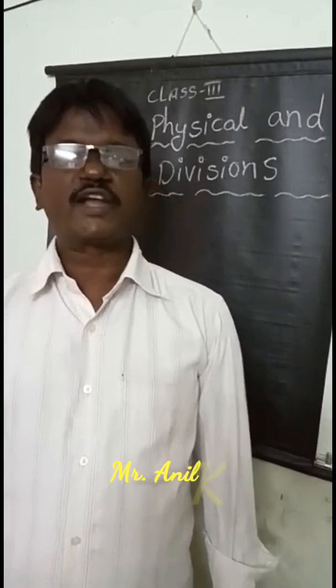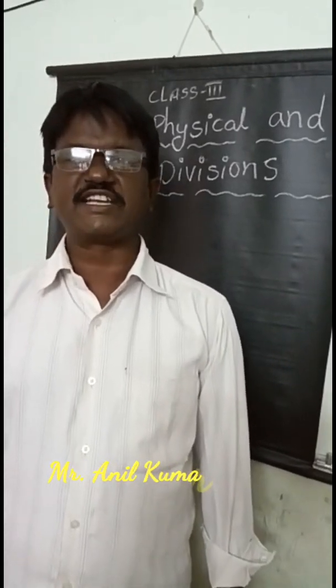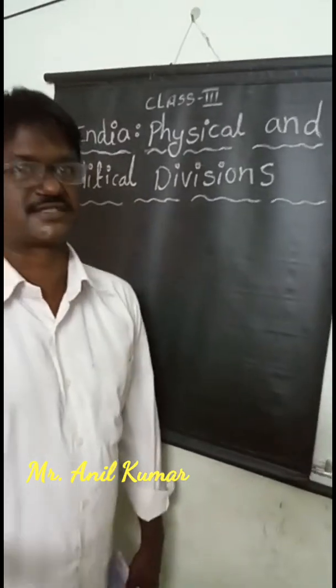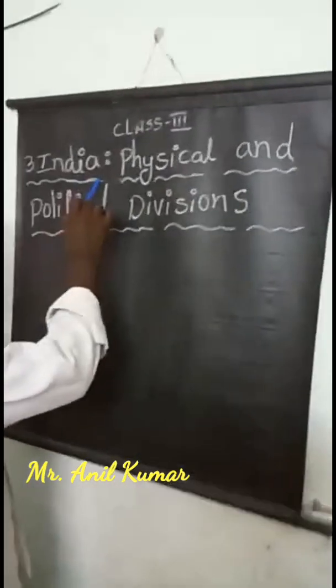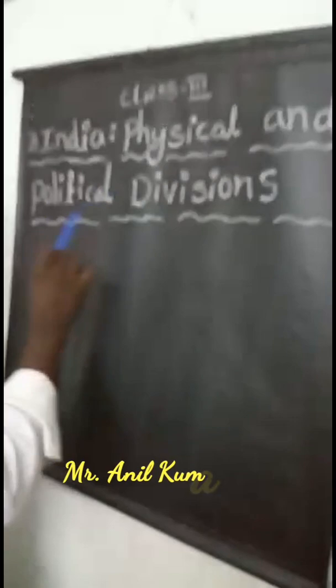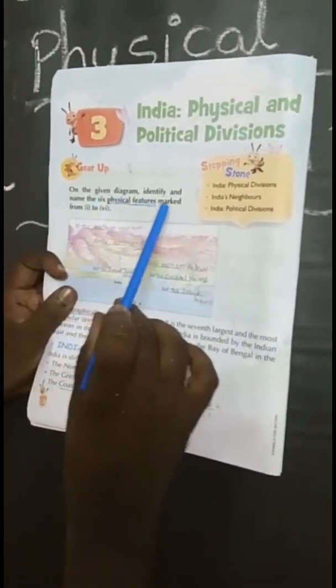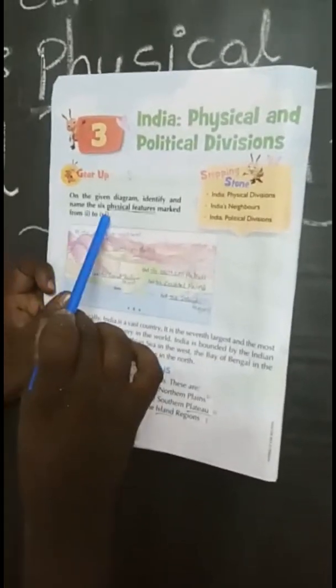Today we are going to discuss lesson number 3, class 3. That lesson is India physical and political divisions. See the textbook, page number 120. Here see this one. On the given diagram, identify and name the 6 physical features marked from 1 to 6.